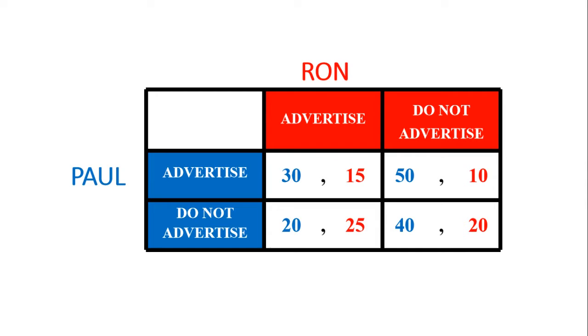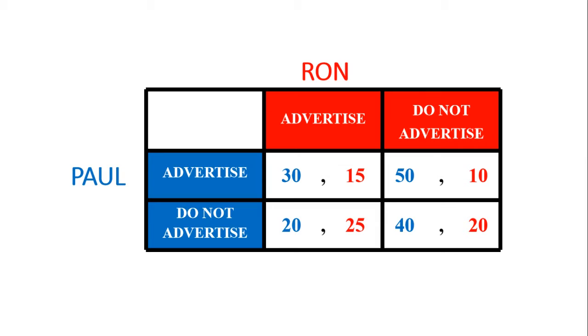If Paul decides to advertise his product and Ron also advertises, then Paul gets the payoff 30, whereas Ron gets the payoff 15. If Paul advertises the product and Ron doesn't advertise, then Paul will get a payoff of 50, whereas Ron gets 10.